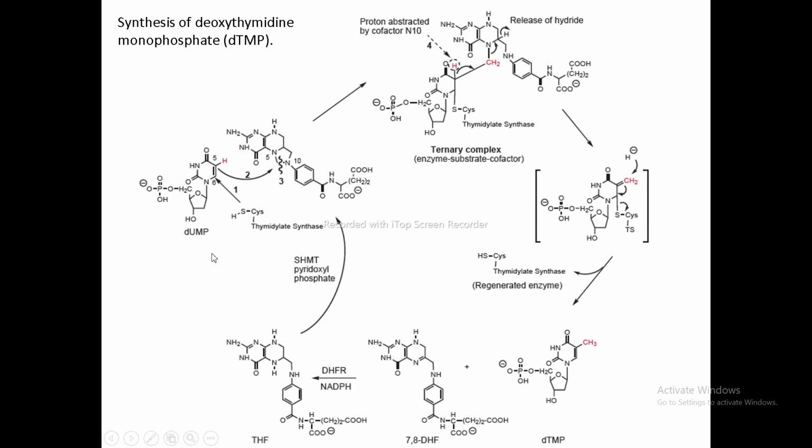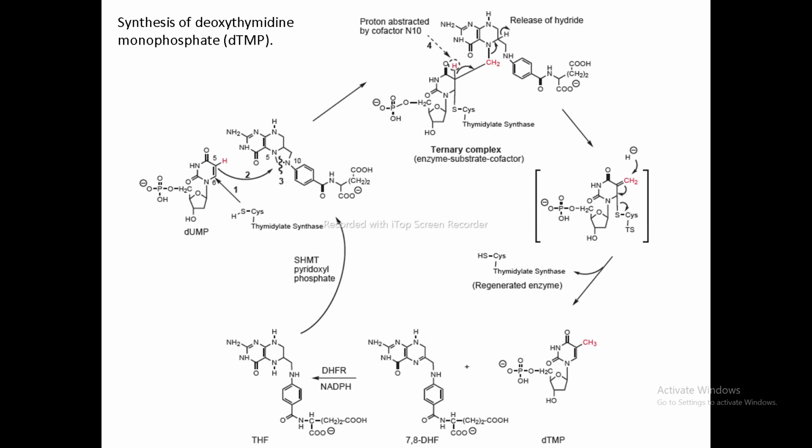The C6 position, the carbon number 6 of this dUMP substrate, is surrounded by electron withdrawing nitrogen and oxygen atoms. Because of this, the carbon becomes highly electrophilic. It becomes electron deficient because this nitrogen and oxygen atom pull the electrons from this carbon. Once it becomes highly electrophilic, it can easily be attacked by the nucleophilic cysteine 195 of the thymidylate synthase.